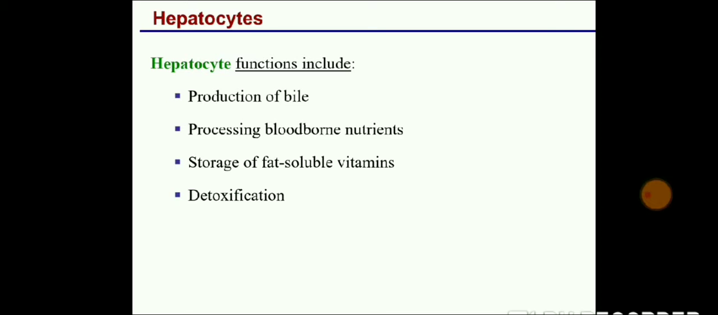Detoxification means purification. Whenever there are some impurities present via any type of substance, it can be because of the food, it can be because of the medicine. So to purify that, to filter that, your liver is helping. So that is the function of detoxification.